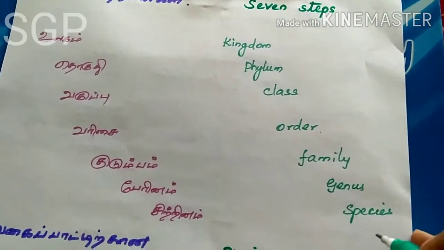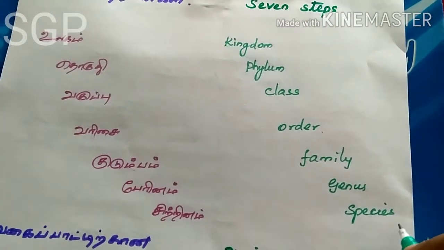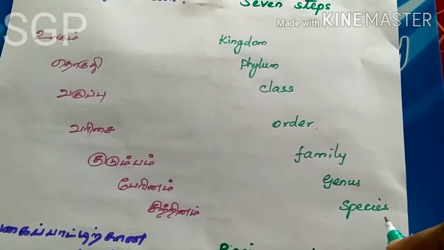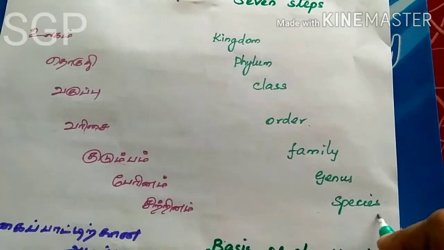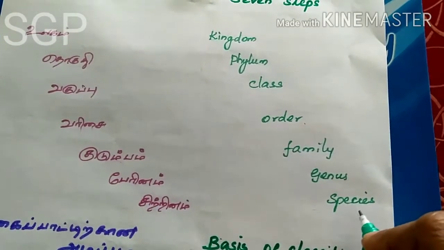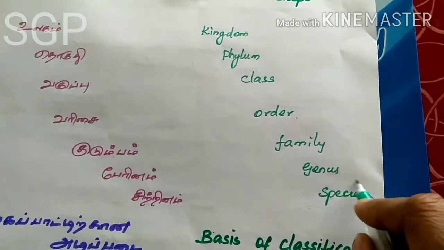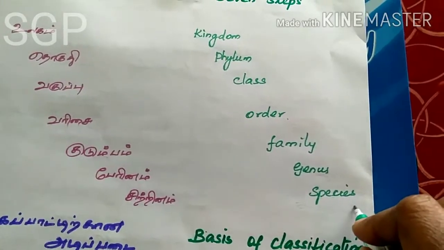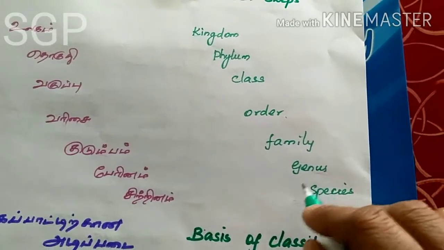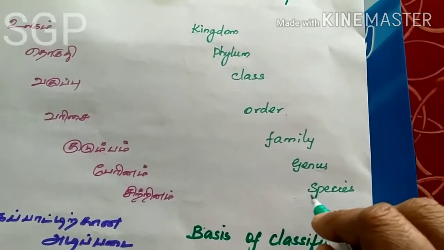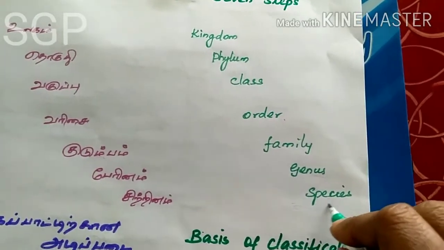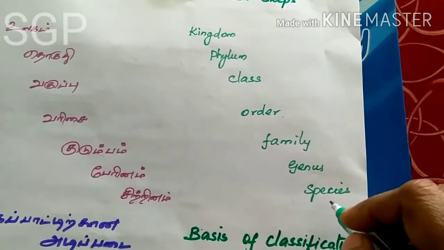Apart from the 7 steps, species is the basic unit of classification. What is a species? A group of similar organisms that can reproduce among themselves. If you take human beings, human beings reproduce among themselves only. This type of organism we call a species. They can't reproduce with some other organism.